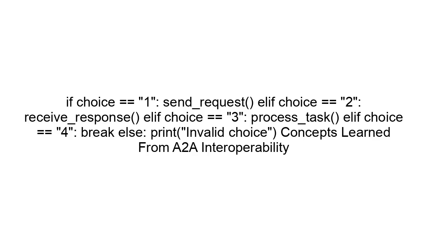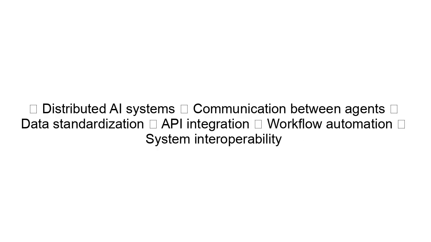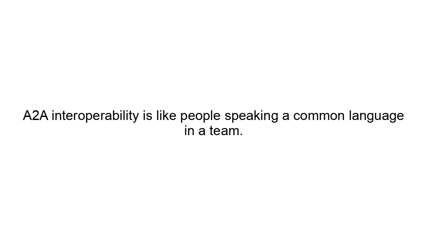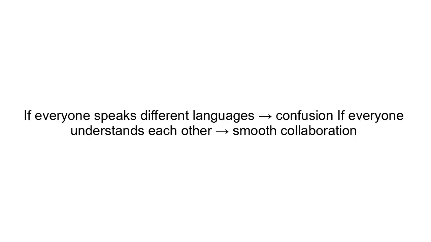Else, print invalid choice. Concepts learned from A2A interoperability: distributed AI systems, communication between agents, data standardization, API integration, workflow automation, system interoperability. Real-life analogy. A2A interoperability is like people speaking a common language in a team. If everyone speaks different languages, it means confusion. If everyone understands each other, it means smooth collaboration.